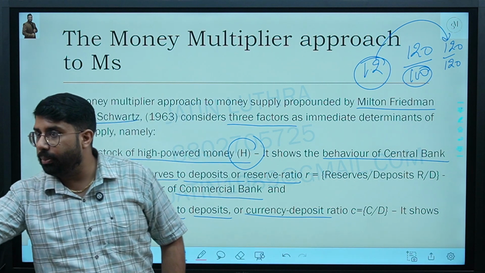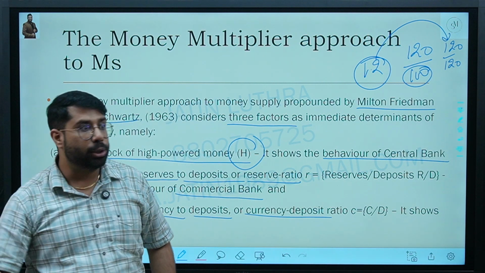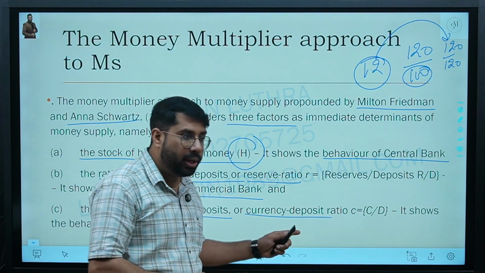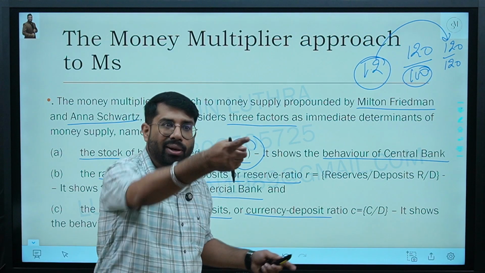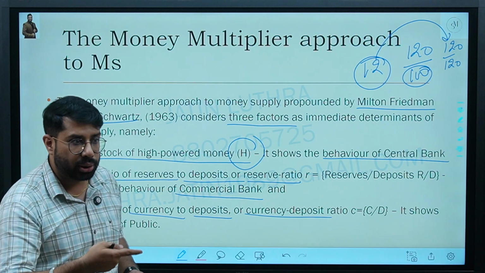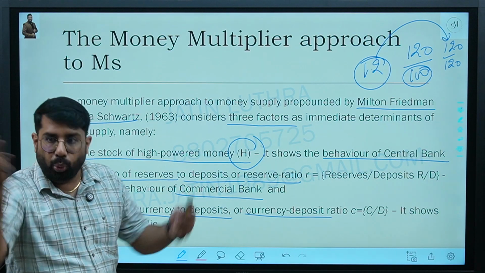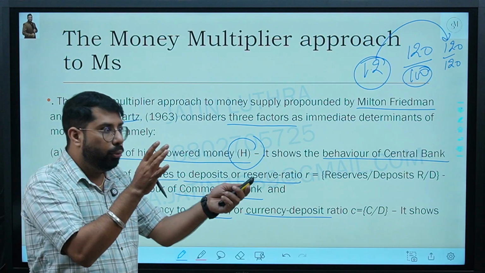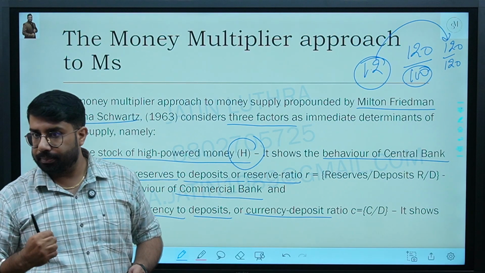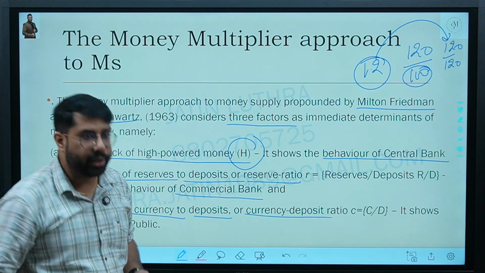It depends upon the behavior of the public also, how much of their income they deposit with the banks. Because ultimately that will contribute to the money supply. That money will be used to lend, like loans. But if the public gives less inflow to the commercial bank, obviously the bank will generate less money and money supply will decrease.